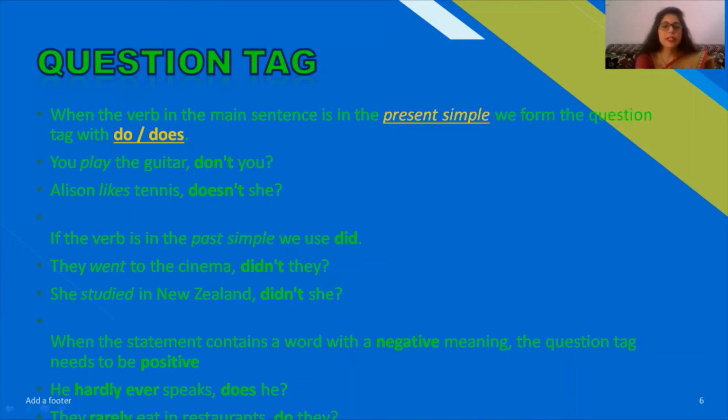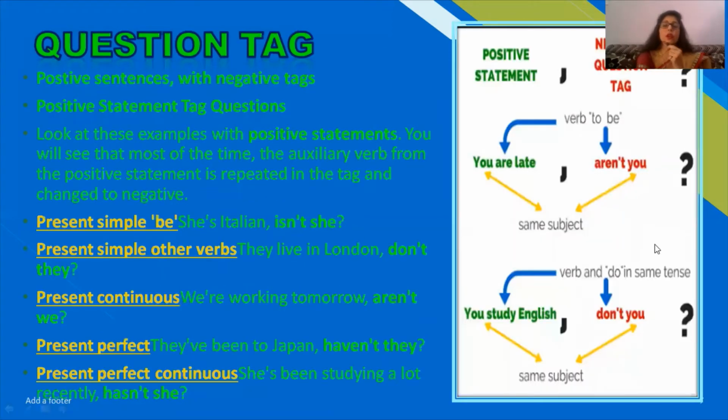Still, it is a negative statement, that's why it is followed by does, not does not. So hardly ever, rarely: if these types of adverbs appear in any sentence, they always give the negative meaning. So they are followed by positive question tags.